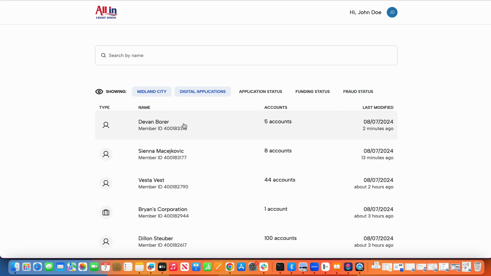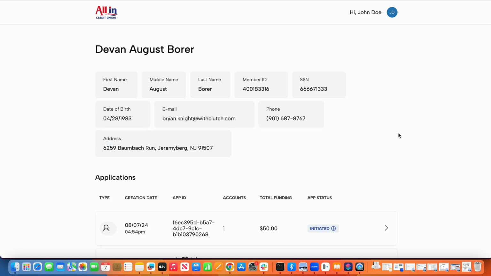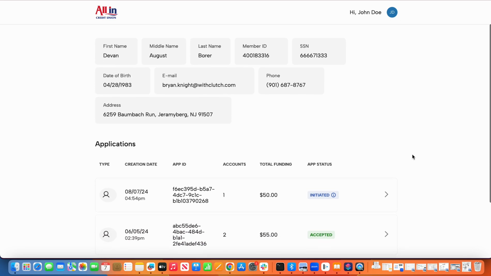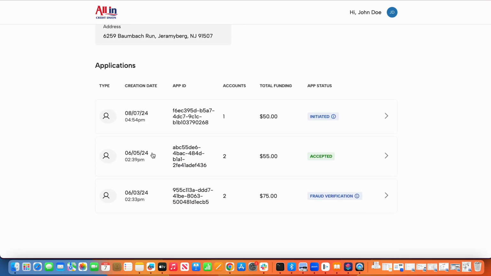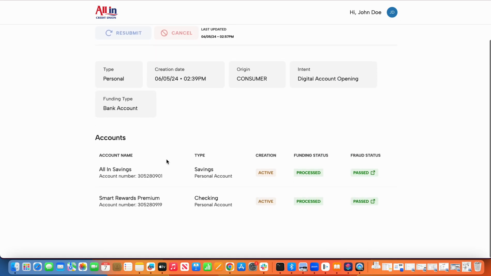To take that a step further, I can dive deeper into the first person that I see here in my list, Devin. And you'll see this is an existing member that does have a litany of different accounts. I'll choose the first option where I can see all of the different accounts that were opened on this specific day. So I can see that the account is active, the funding status has been processed, and it's also passed fraud. If I needed to dive deeper into any of these particular areas to determine how we could facilitate bringing this to completion, I could simply click on any of these green boxes and be taken directly into tools like Alloy or into the solutions for funding mechanisms as well.